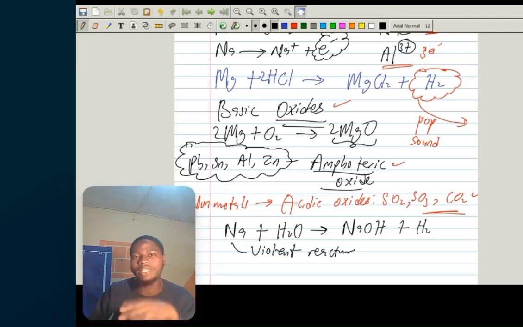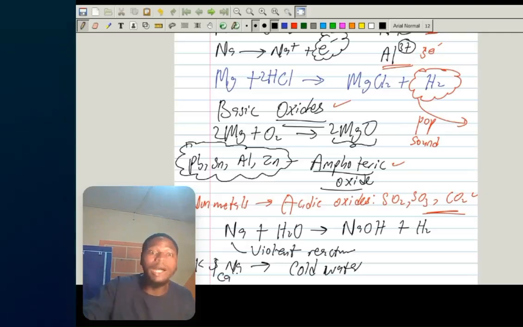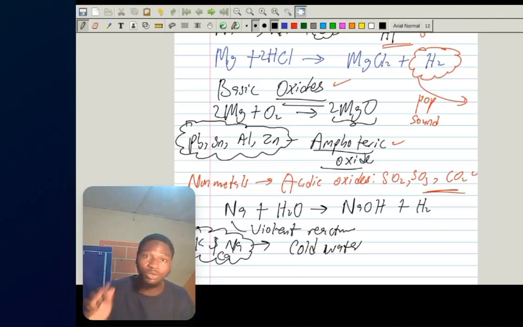Some other metals react moderately with water. Sodium and potassium can react with cold water. We always react them with cold water. Calcium also can react with cold water. Why are we reacting them with cold water? Because they are very reactive, so we have to use cold water.